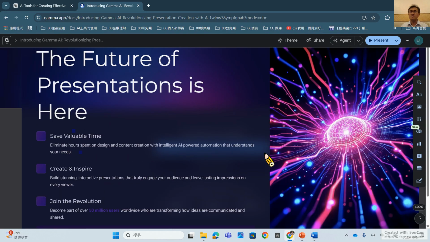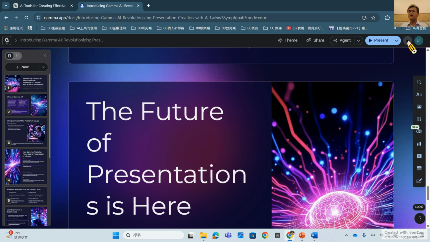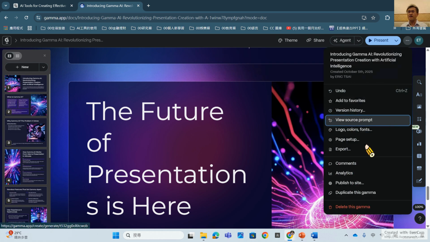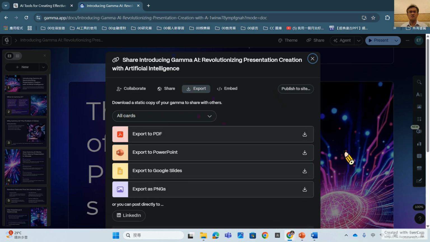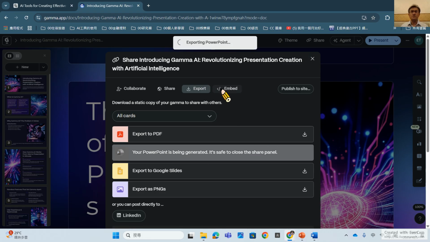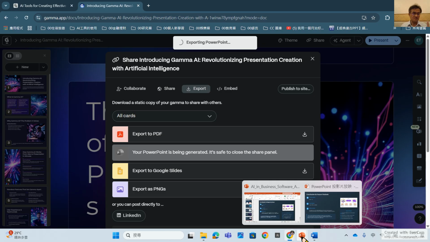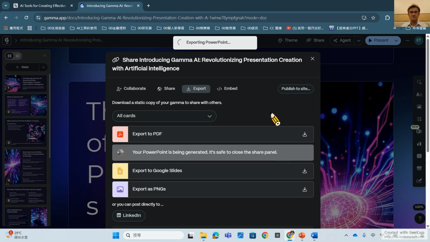So finally, if you want to download, you can push here and export the PowerPoint file format. Okay, so you will download a PowerPoint file and you can present, you can revise that. These are the two good tools of this.